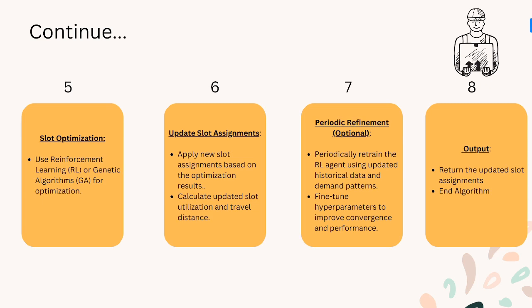And the fourth one is periodic refinement, and that is completely optional at this moment, because it involves retraining the RL agents using the updated historical data and demand patterns, and it also includes fine-tuning hyperparameters to improve coverage and performance. So this step is optional, and if we have these six steps in our system, we will be able to dynamically allocate slots to our products, and the final output will be returning the updated slots and finally the end of the algorithm.